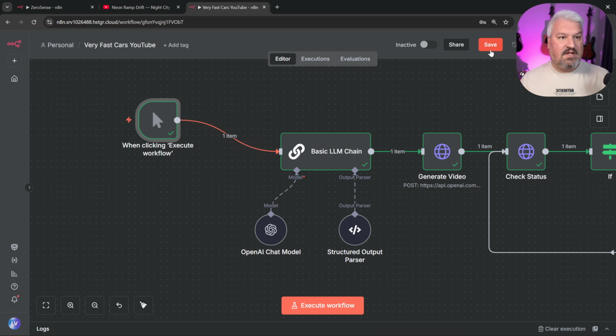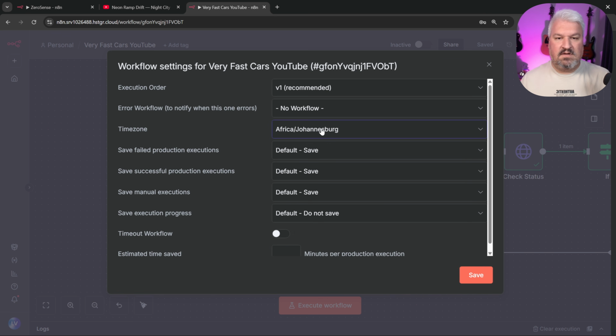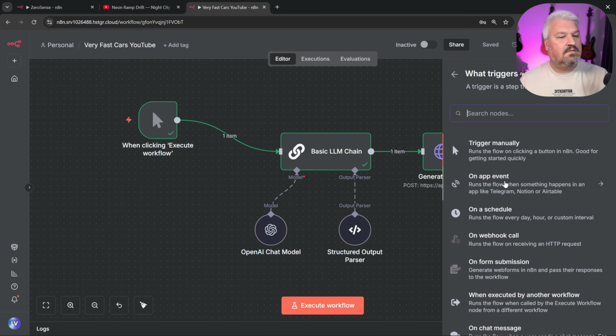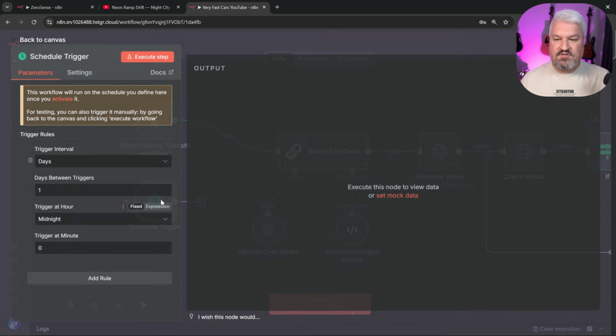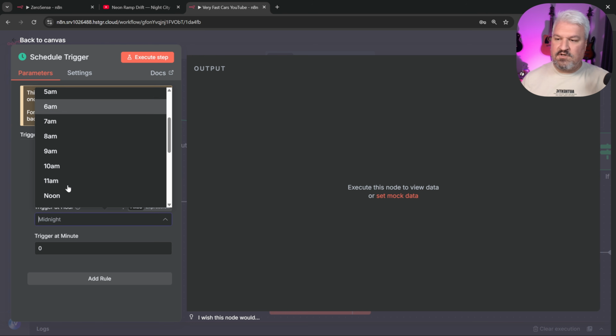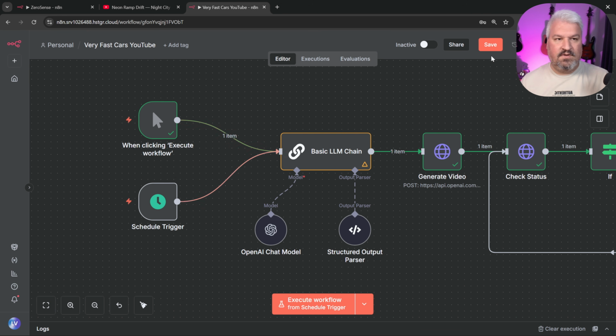So the first thing we need to do then is go to settings, change your time zone to your local time zone. I'll just do Johannesburg, South Africa. Then let's add another trigger node. So let's select the on schedule node. And we'll say we want to run this every day. And of course, we can select the time that we want to run this. And let's connect these two. Let's save this flow and let's activate it.